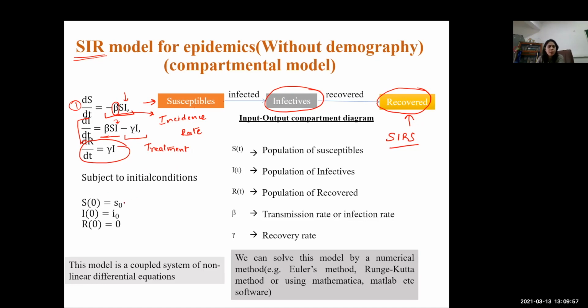So these are the initial conditions: at time t equals 0, the population is S naught, I naught, and 0, because there is no recovered at time t equals 0, right? So beta is the transmission rate or infection rate and gamma is the recovery rate. But in this equation, we have not considered the treatment rate, because treatment rate will be the key factor in getting this recovered class.